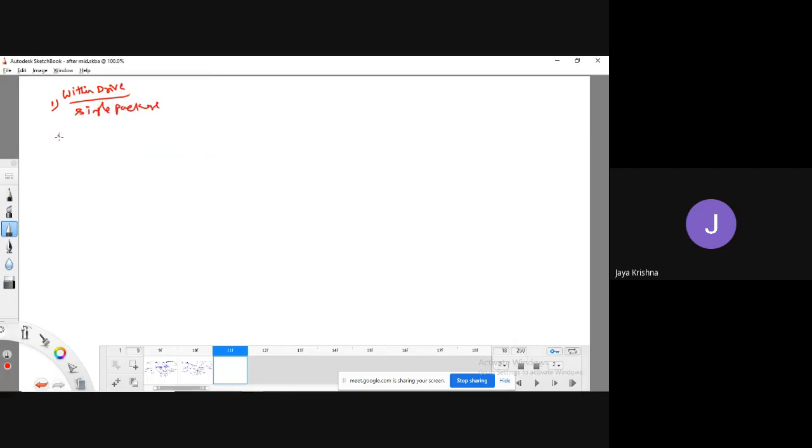I have shown multi-level packages also, meaning package, sub package, sub package. Now what I am trying to show is, it is not within the drive, it is out of the current working directory.